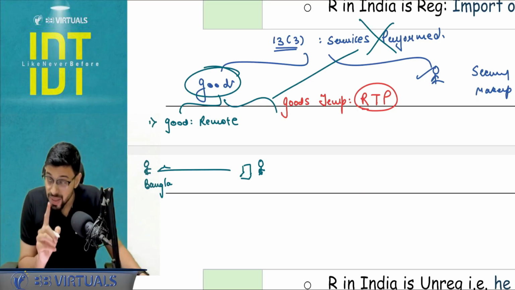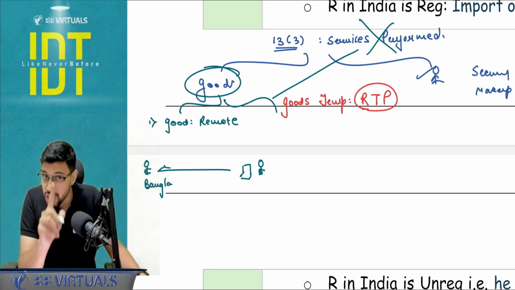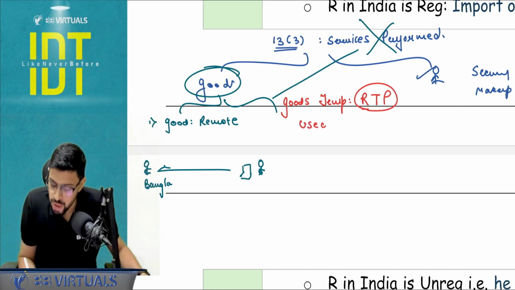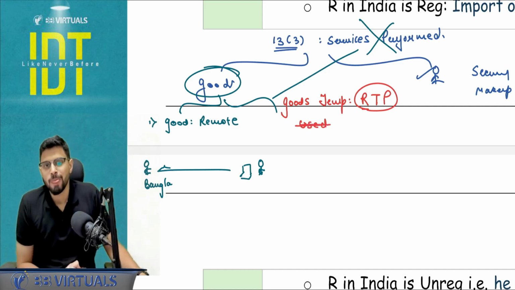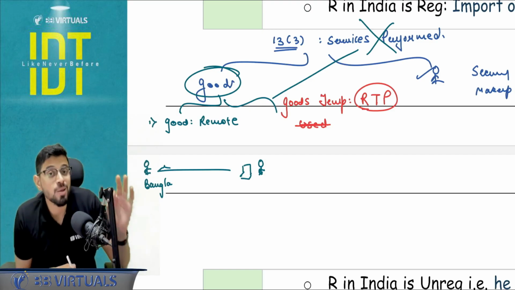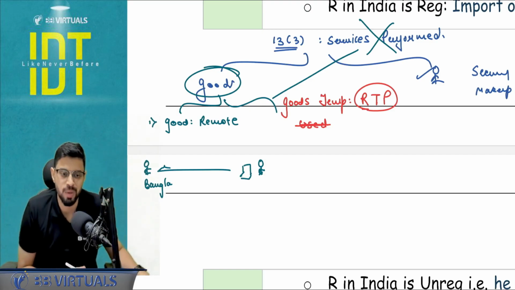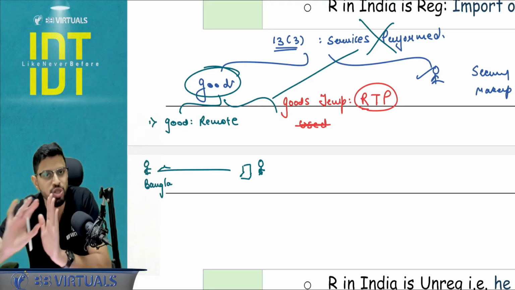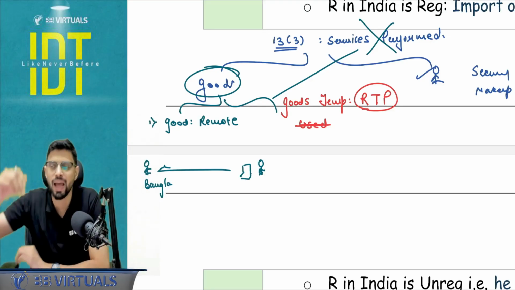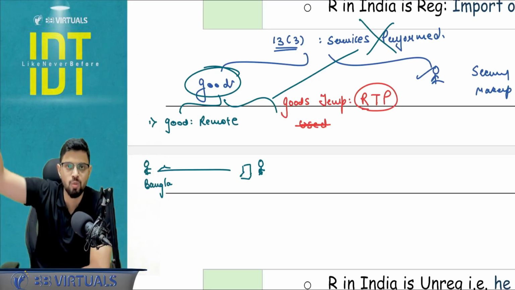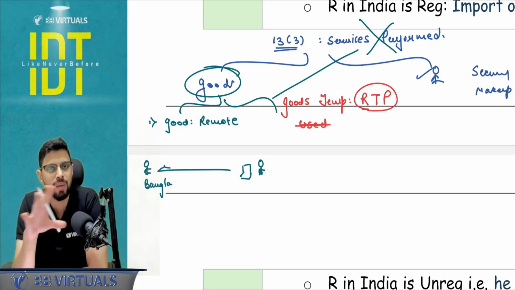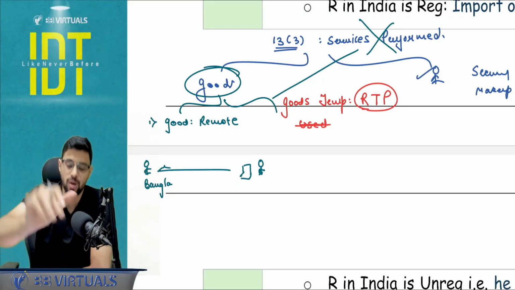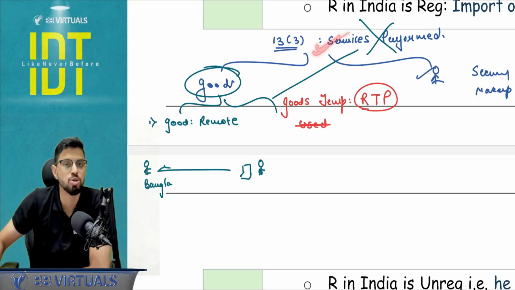And the second thing, which is the most important, and if the question is silent about it, I want you to put an assumption about it, that it should not be used after the RTP unless the use is indispensable for such treatment. So for example, I'm repairing the calculator. I'm going to do 2 plus 2 is equal to 4 or not to check. But other than that, let's say I ask the person from whom I'm importing, let me take one batch by using the calculator and then I will return. In that case, this exception will not apply, and instead the answer of services actually performed will apply.